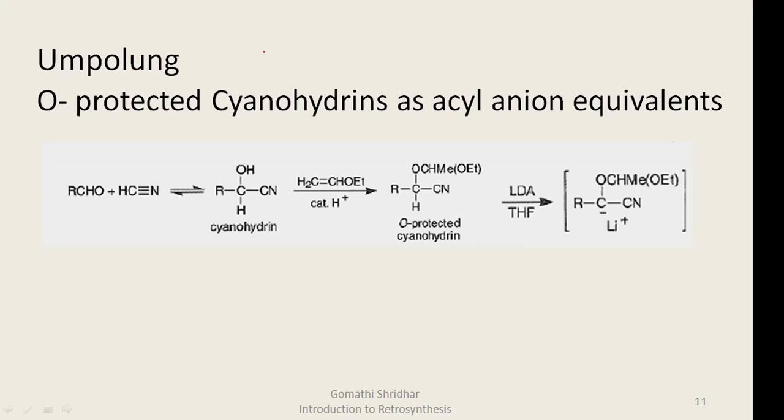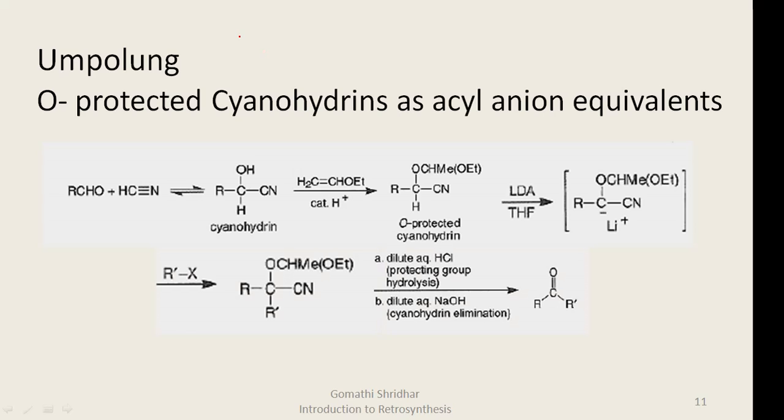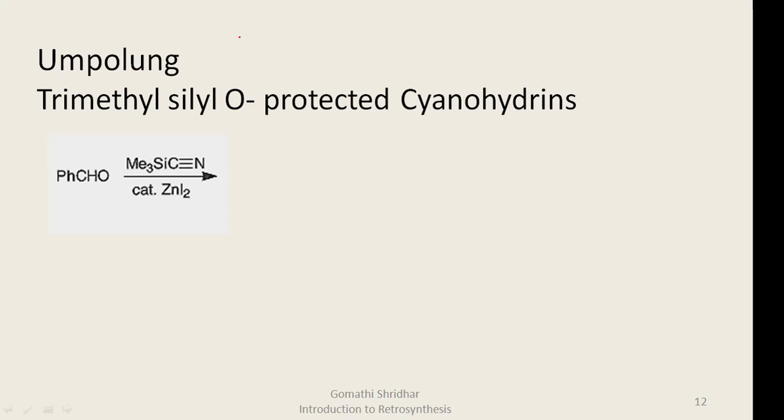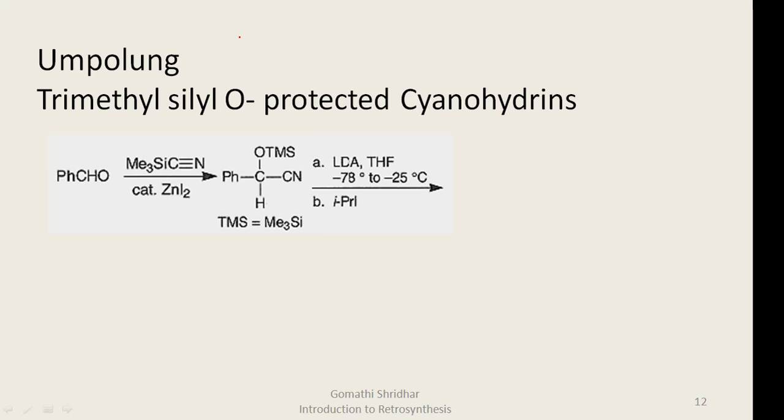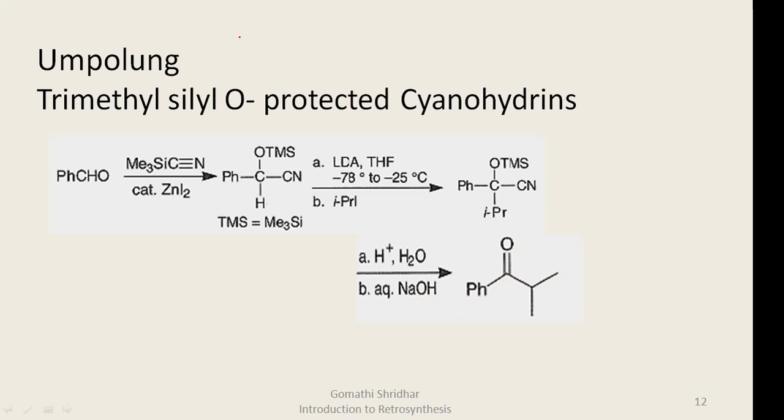This can react with an alkyl halide, and the species so formed on hydrolysis and treatment with NaOH forms the corresponding carbonyl compound. In the same manner, the trimethylsilyl O-protected cyanohydrin can also act as an acyl anion equivalent. The species undergoes the same series of reactions to form the carbonyl compound.